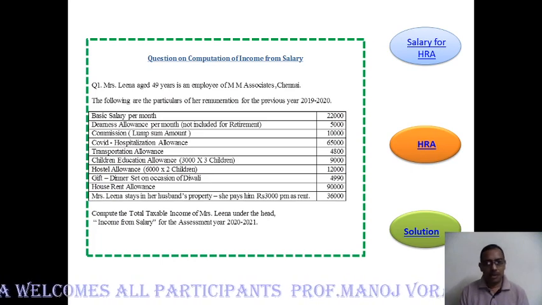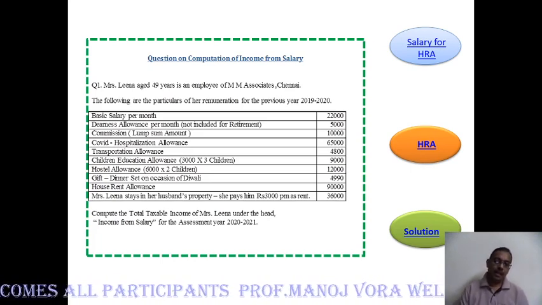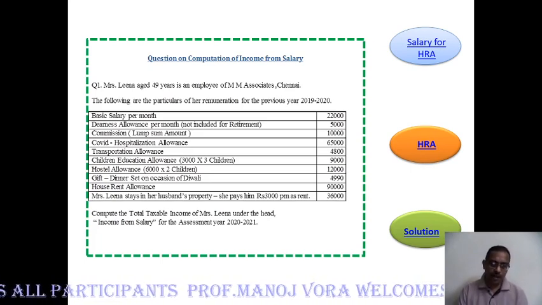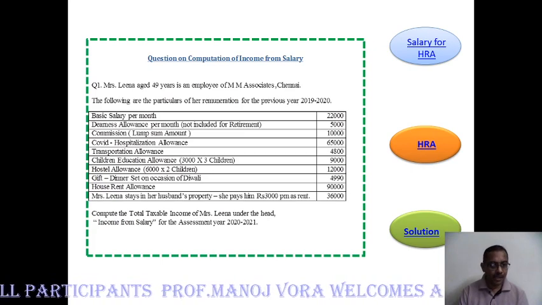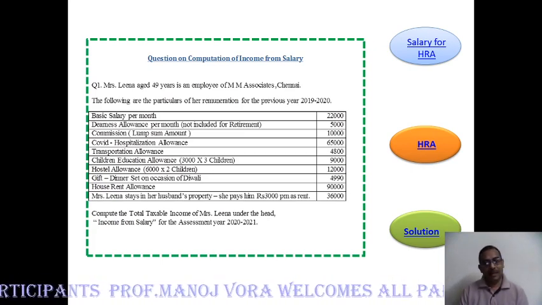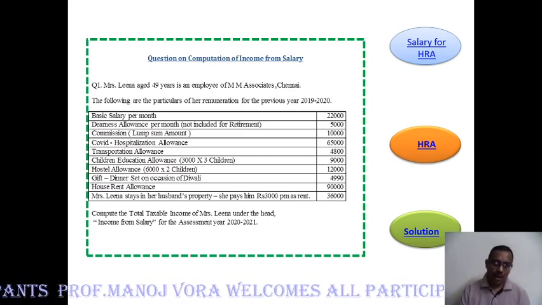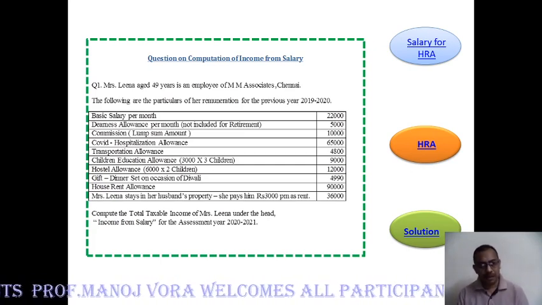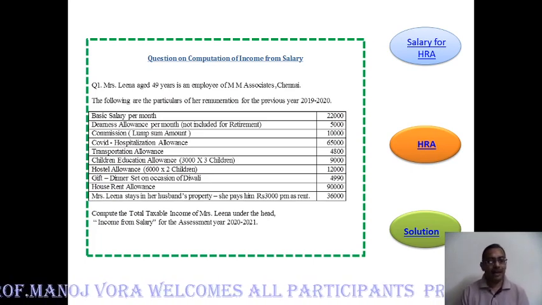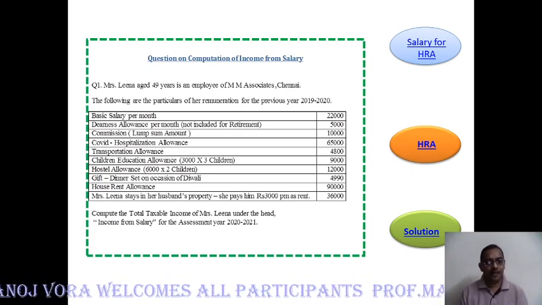The total amount is inclusive. Dearness allowance, only the part which is going to be included for the purpose of retirement needs to be included. And a fixed percentage of commission on turnover, which may be on purchases or sales or whatever. Only these 3 things will form part of salary.